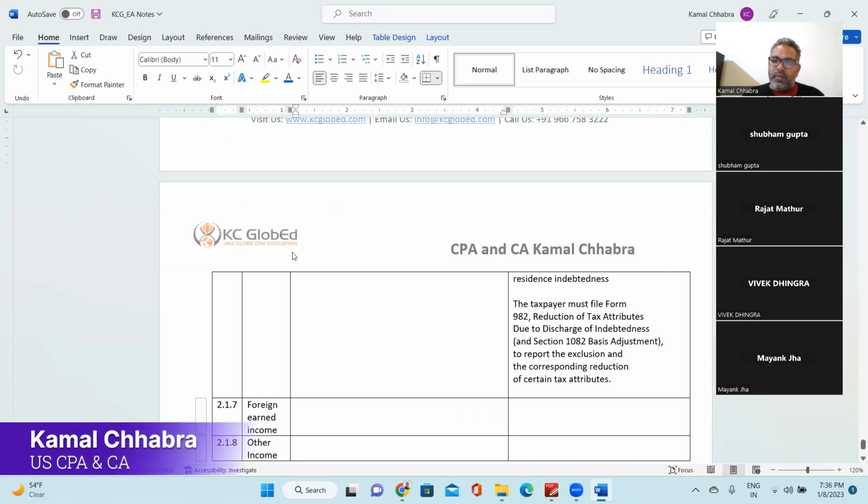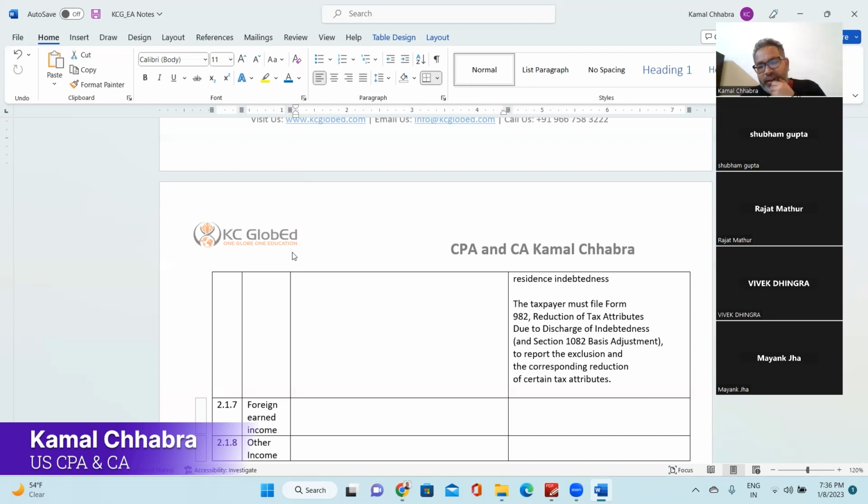So all those waivers would not be considered taxable in the hands of the recipient because these waivers come under different schemes of the government. The taxpayer must file Form 982 for the reduction of tax attributes due to discharge of indebtedness. So the taxpayer needs to file Form 982 to avail those benefits.